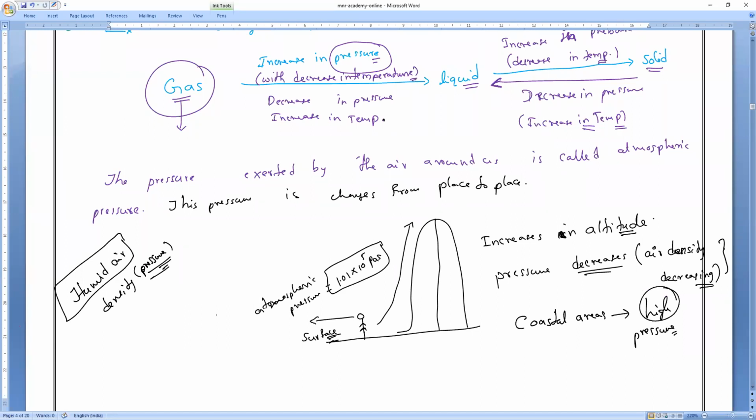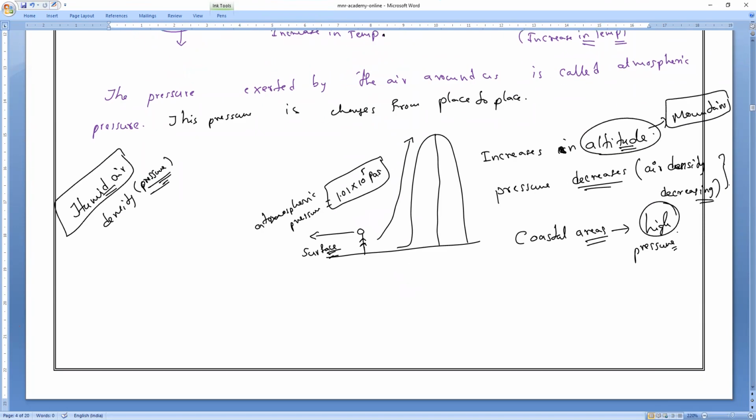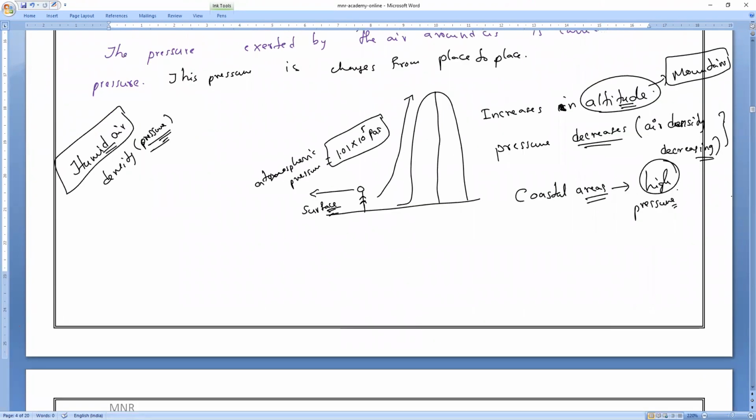Because the atmosphere contains more humidity. That is why at the coastal areas there is very high pressure. And above the mountains, at high altitudes, is it low pressure or high pressure? Low pressure. So if the altitude is increasing, atmospheric pressure decreases. If you come downwards towards the coastal areas or the surface, at the surface it will have maximum pressure.